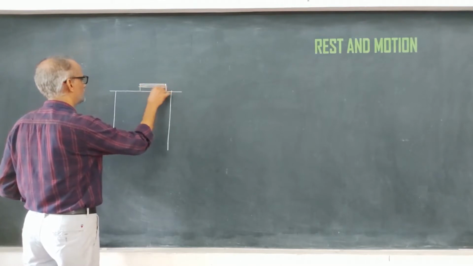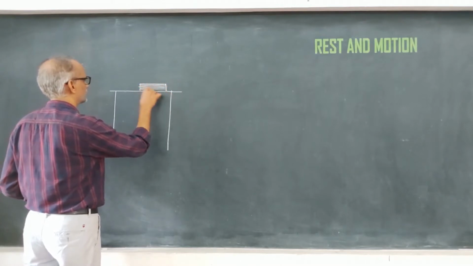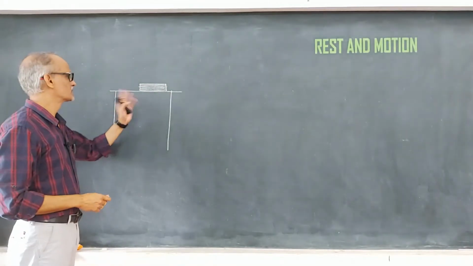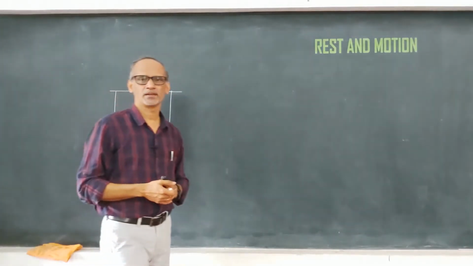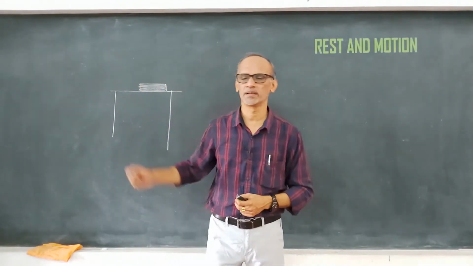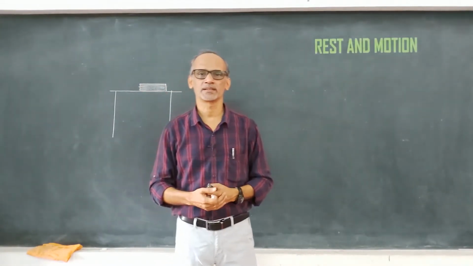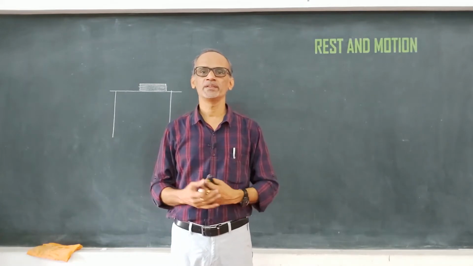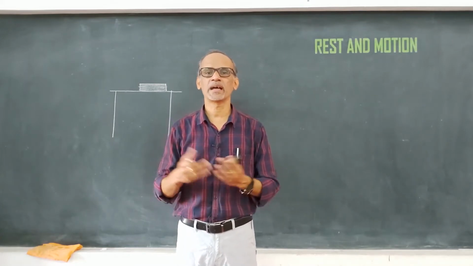And if you find that object for a longer time with no change in position, then we say that this object is at rest. There is no change in position with respect to time and the surrounding.